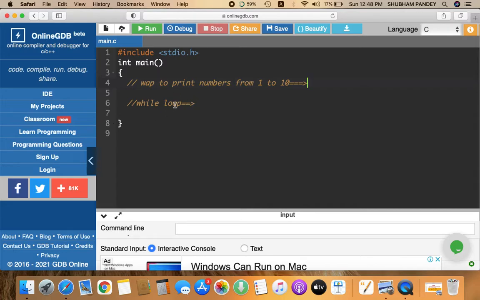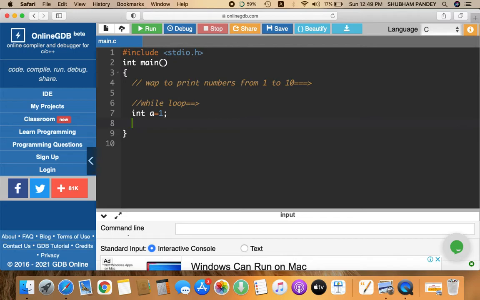So I am going to teach you while, do while and for loop in a single video. I am going to implement this same program using all the three loops. So see here, while loop. First we are going to implement this program using while loop. So I am going to initialize a variable, int a is equal to 1. After that, end of line. Now I am going to specify the condition: while a is less than or equal to 10. It means I want to repeat this statement till the value of a is less than or equal to 10.